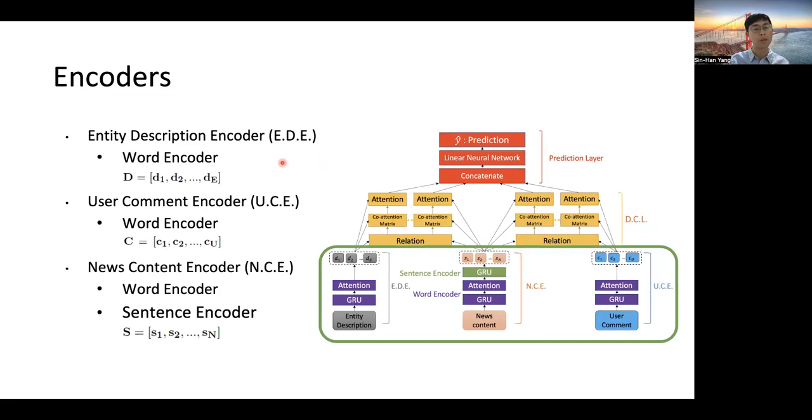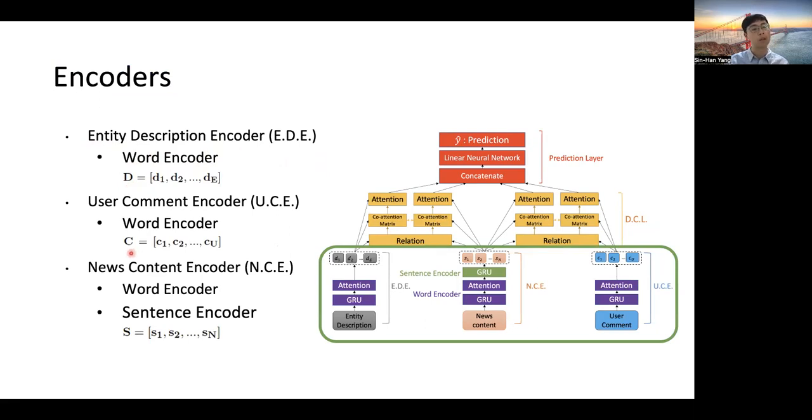To process these resources, we use three kinds of encoders to encode them respectively. The first encoder is the entity-aware entity description encoder, which is a word encoder that I will introduce later. The output of this encoder will be a series of vectors D. For user comments, we use the user comment encoder, which uses a word encoder as well.